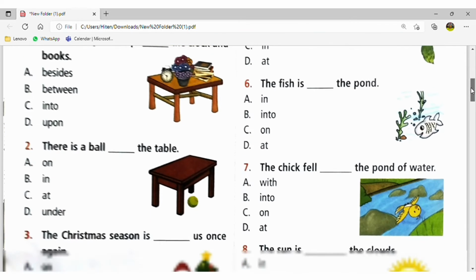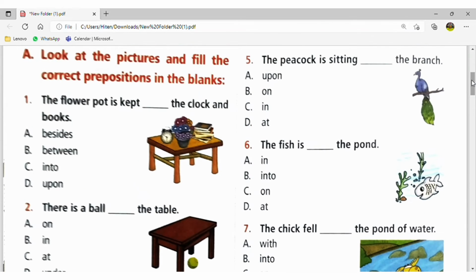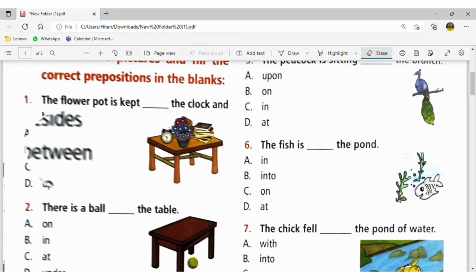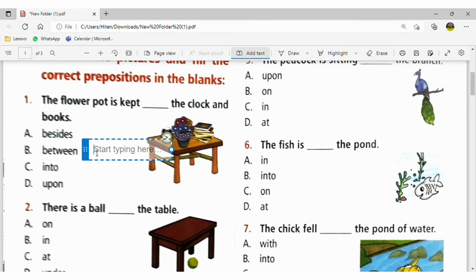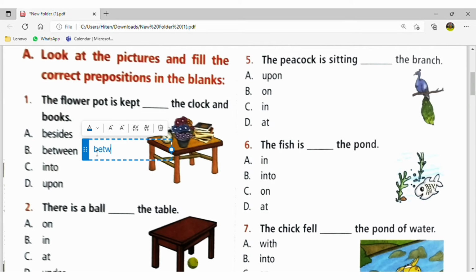Okay. Here we will try to answer questions related to the prepositions. Here a flower pot is kept; fill in the blanks: the clock and the books. It is visible to all that the flower pot is between the clock and the books. So here we will use between.